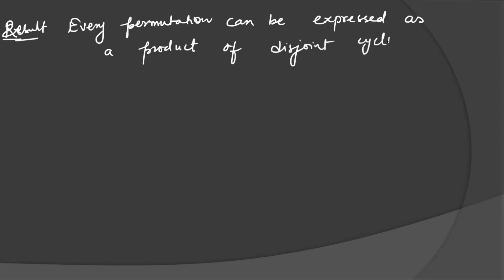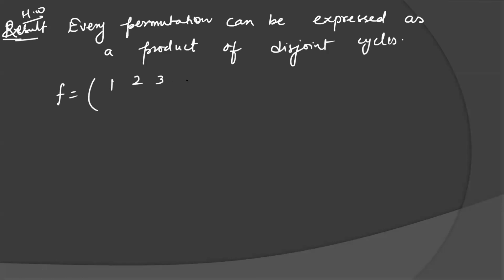I am giving this problem as homework. Complete this. Every permutation can be expressed as a product of disjoint cycles. I am telling you the verification here, you can see the verification.